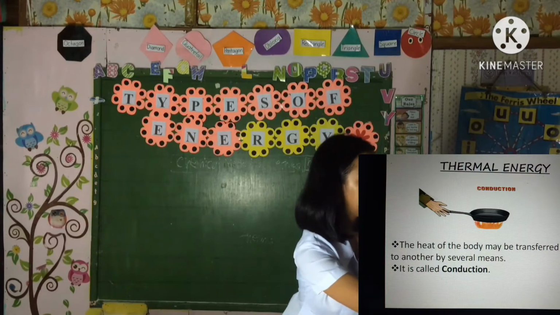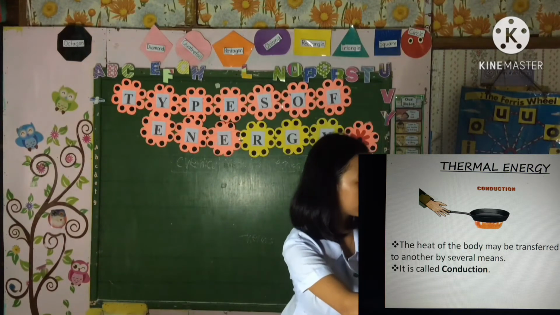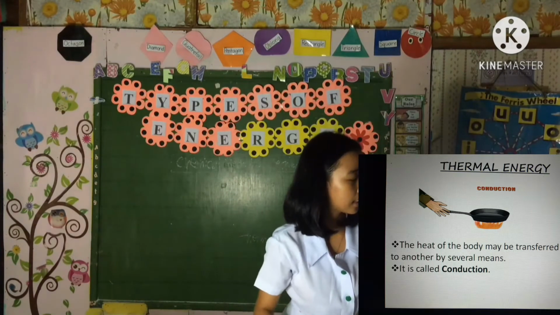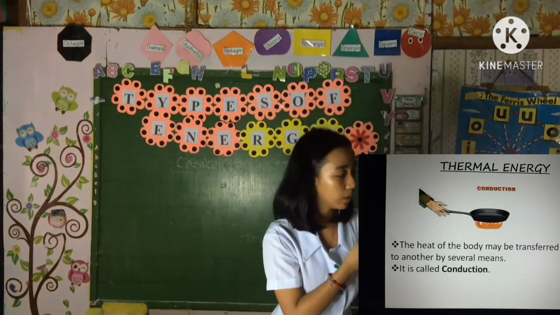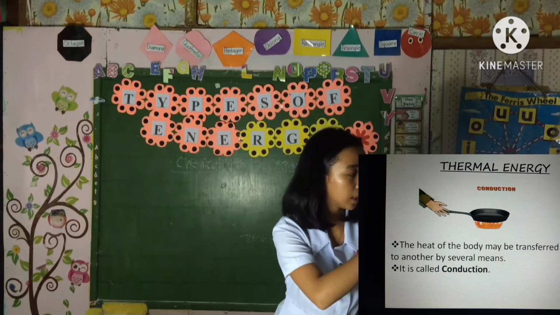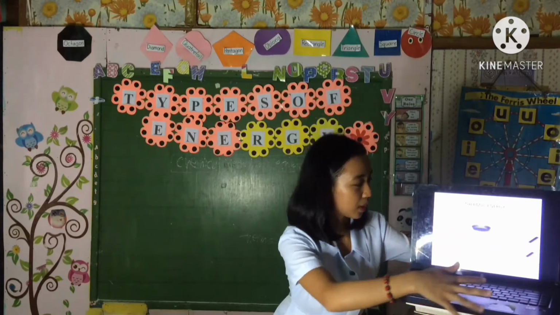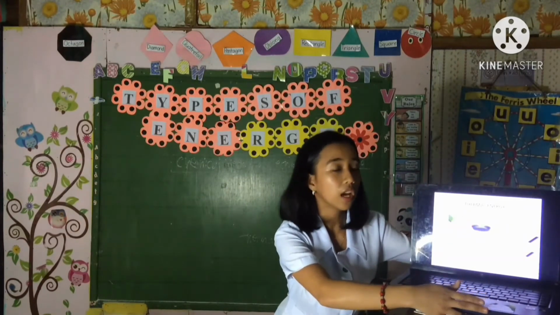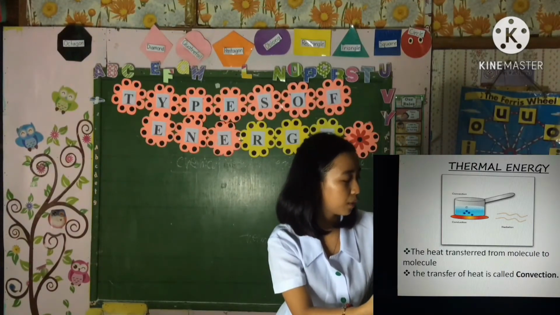Now, can you study this picture? Conduction. Heat from a body may be transferred to another by several means. If you hold the handle of this pan, there is conduction. Next is the heat transferred from molecule to molecule.